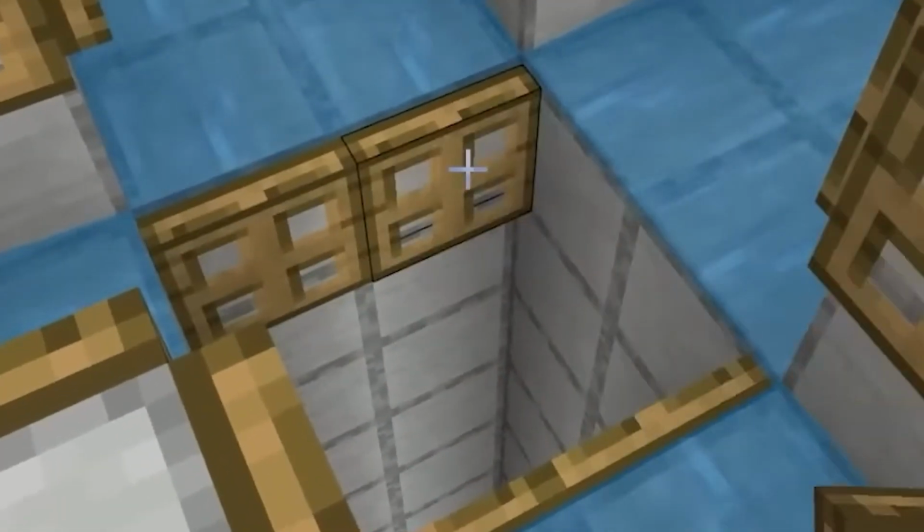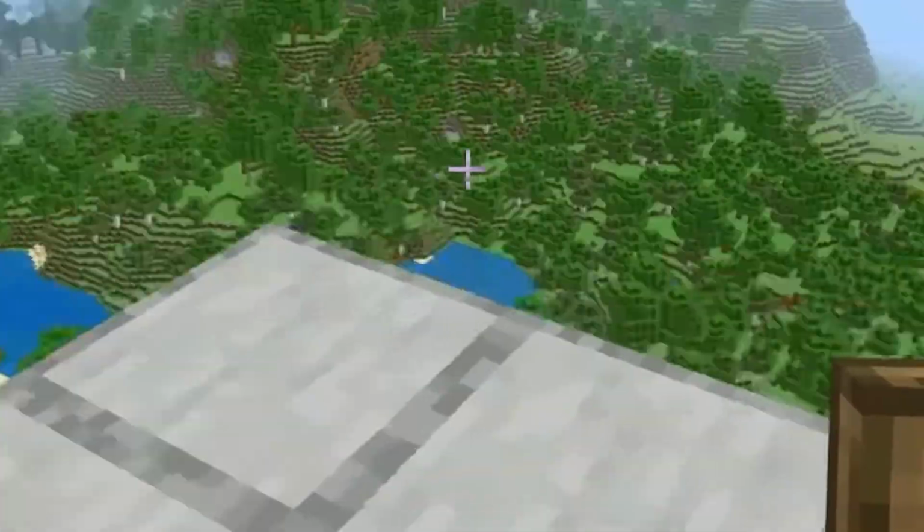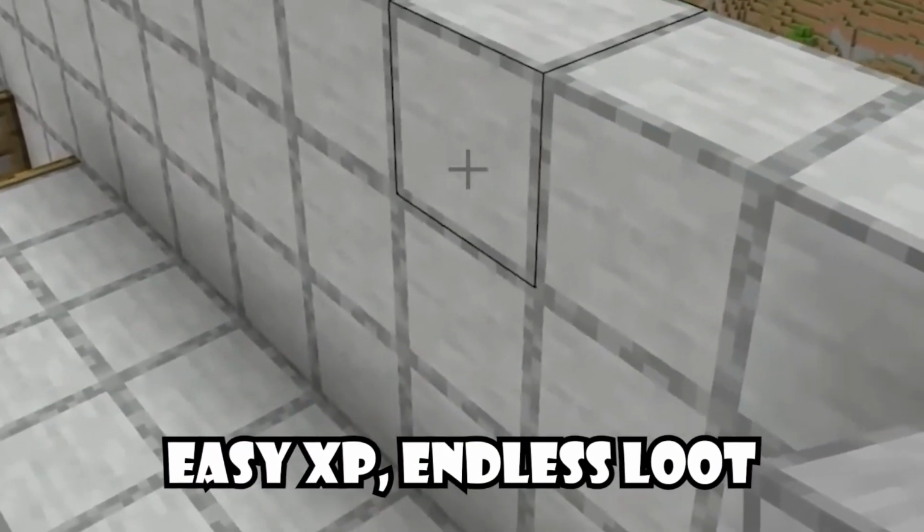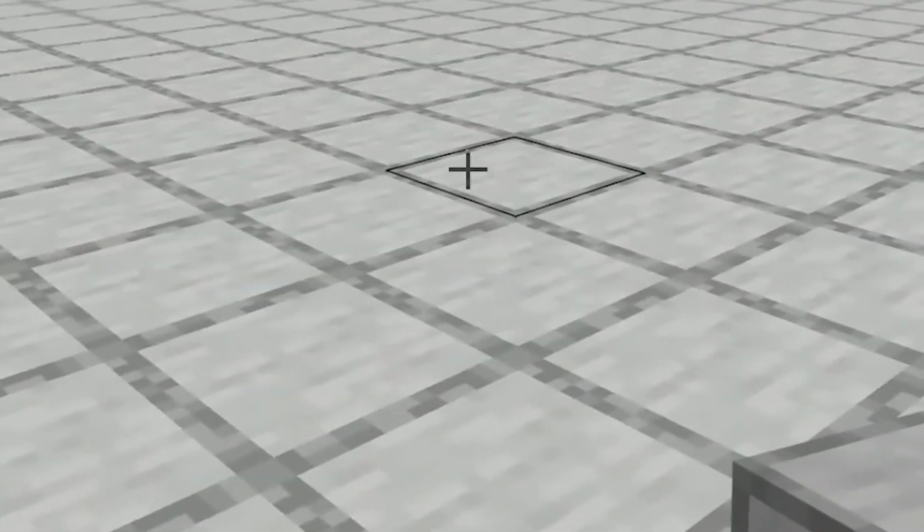And there you go, no spawner, no redstone, no sweat mob farm. That works like a charm in Bedrock 1.21. Easy XP, endless loot, and what more you need, right? There is nothing better for survival mode and great for early games. Now are you ready to try your luck with this mob farm?